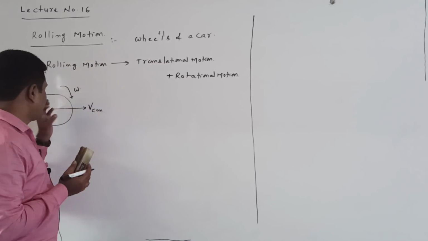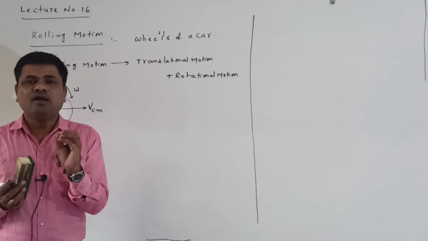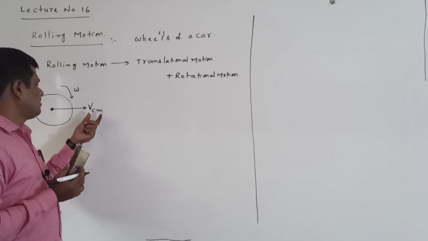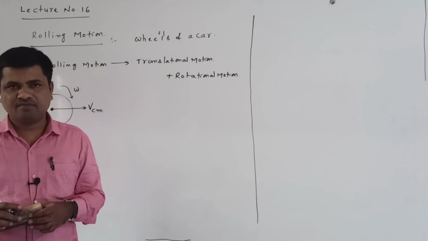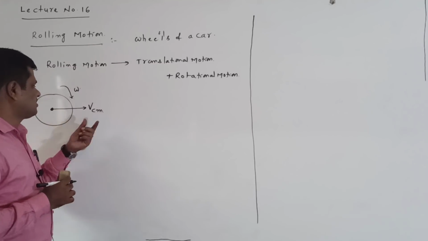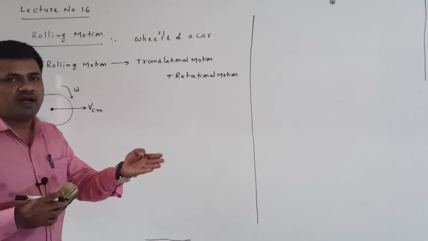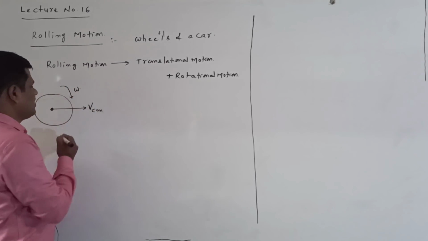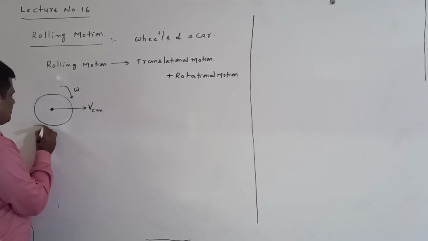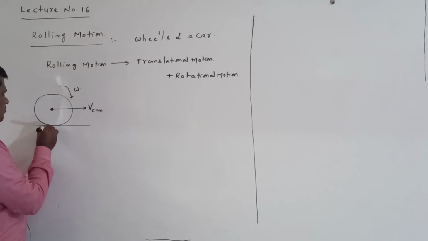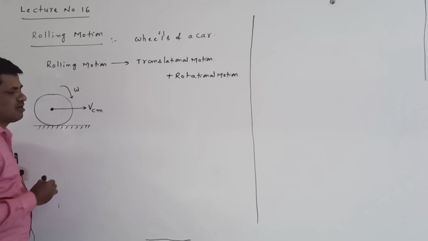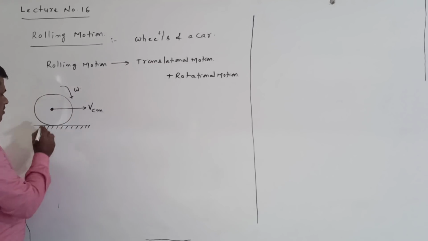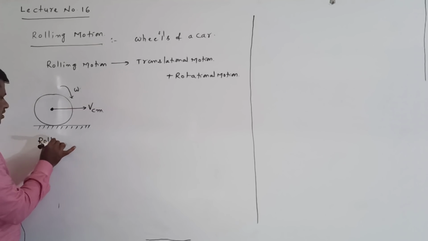Every particle in this disc is translating with velocity VCM. The velocity of the center of mass is equal to the translational velocity of all the particles. So it has two types of motion, translational motion and rotational motion. This is called rolling motion.